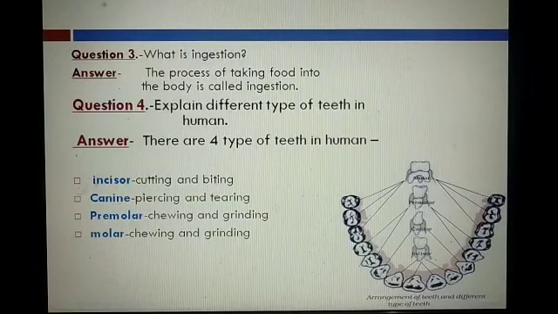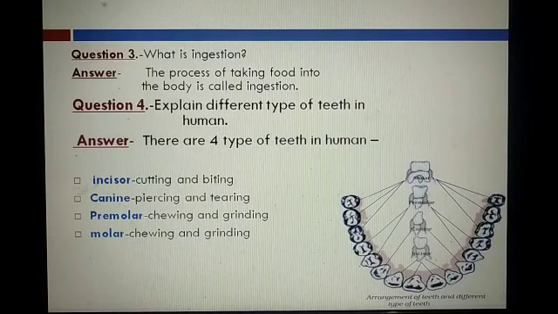The next question, the third one, is what is ingestion? Student, we read in the chapter that the first process of digestion is ingestion. The process of taking food into the body is called ingestion.